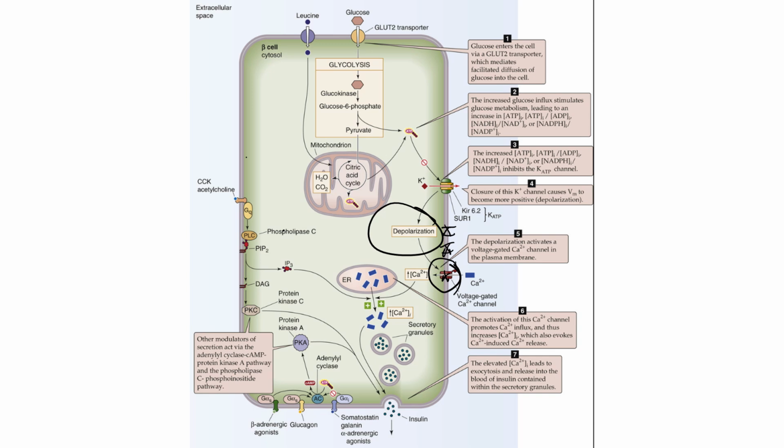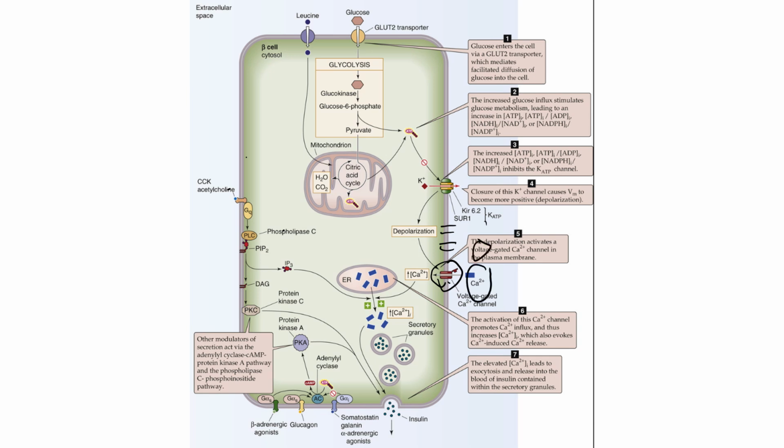What that will do is it will cause these voltage-gated calcium channels to open up because the voltage on the inside of the pancreatic beta cell is changing. It's becoming more positive, and that causes the gates located on these voltage-gated calcium channels to open.